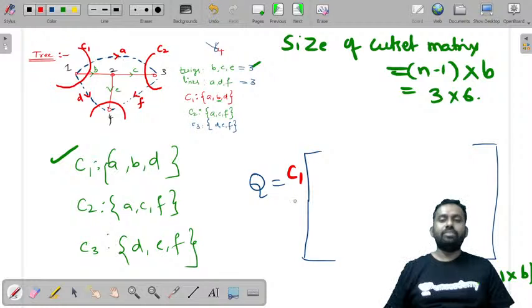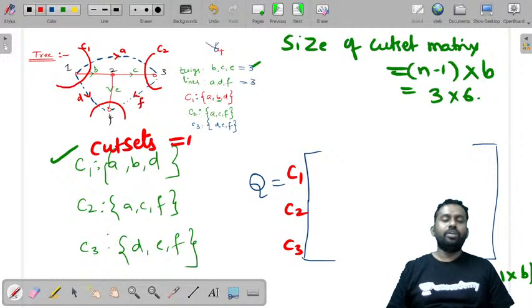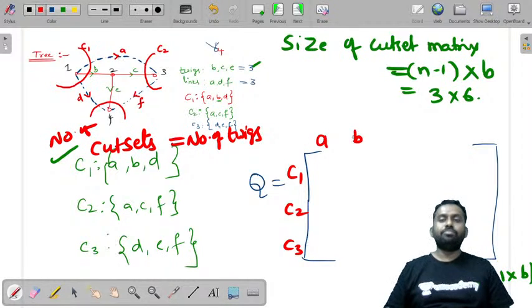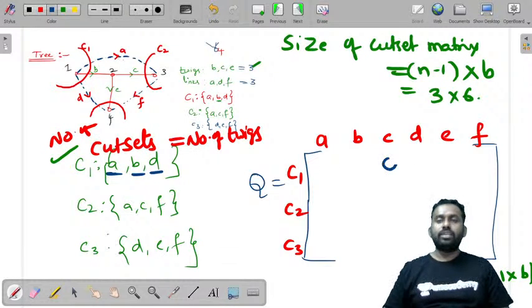So you will take C1, C2, C3. C1, C2, C3 are cut sets. The number of cut sets is equal to the number of twigs. And these are the branches A, B, C, D, E, F. Now C1 has A, B, D, so the rest of the values will be 0.